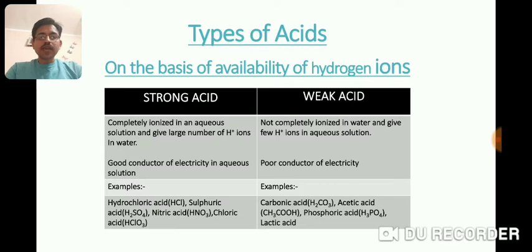Among strong acids, we have the examples of hydrochloric acid HCl, sulfuric acid H2SO4, nitric acid HNO3, and chloric acid HClO3. These are all mineral acids as well, which are obtained from rocks or minerals. On the other hand, we have weak acids, which are carbonic acid, found in soft drinks, cold drinks, acetic acid CH3COOH, found in vinegar, sirka, and lactic acid, found in sour milk or curd.